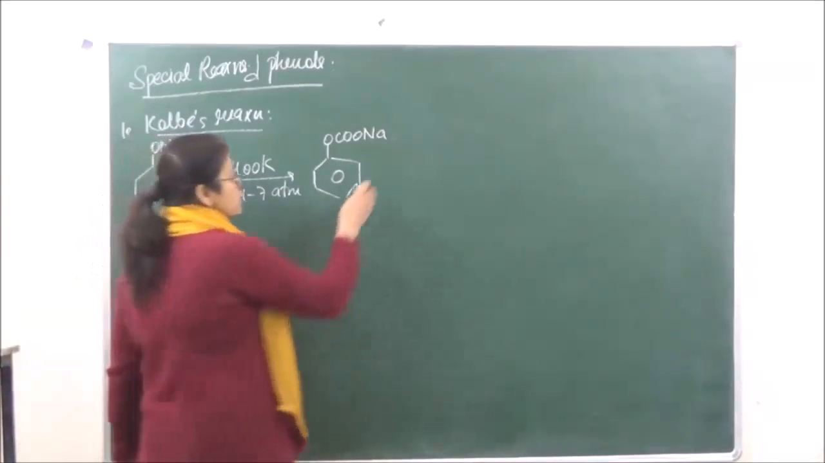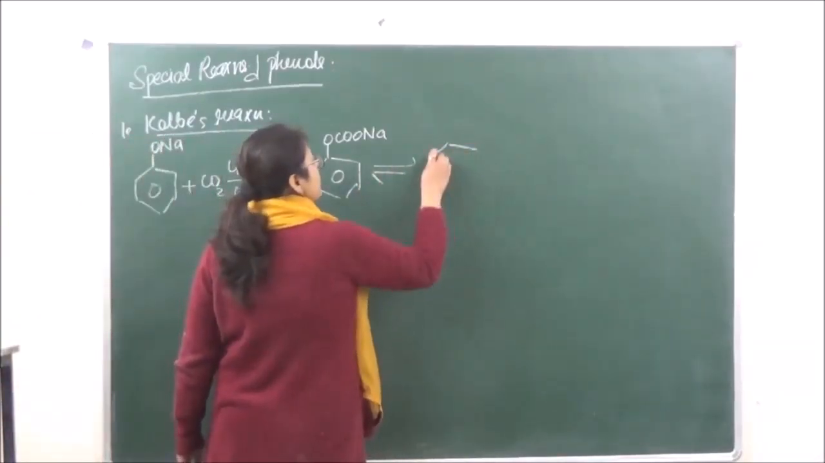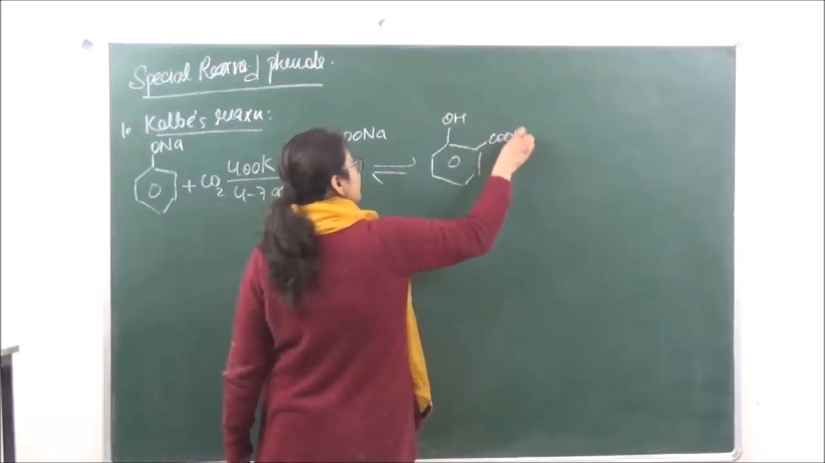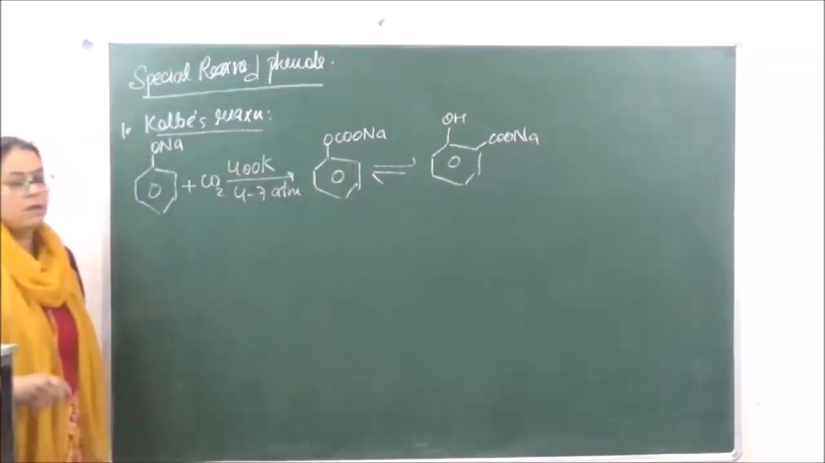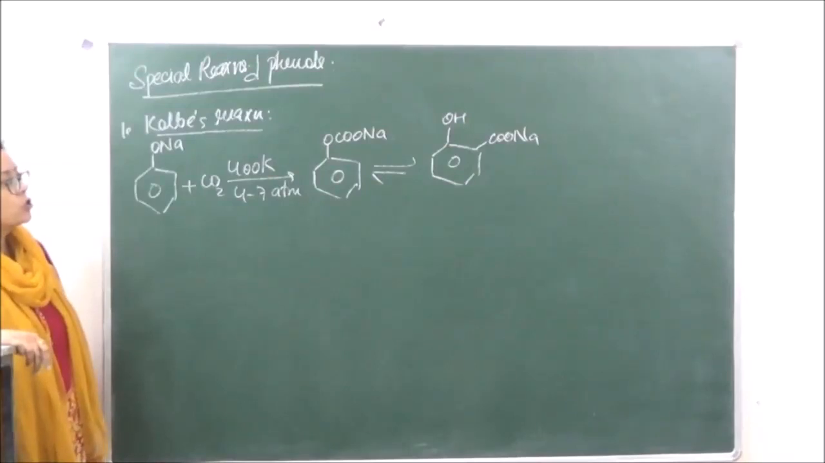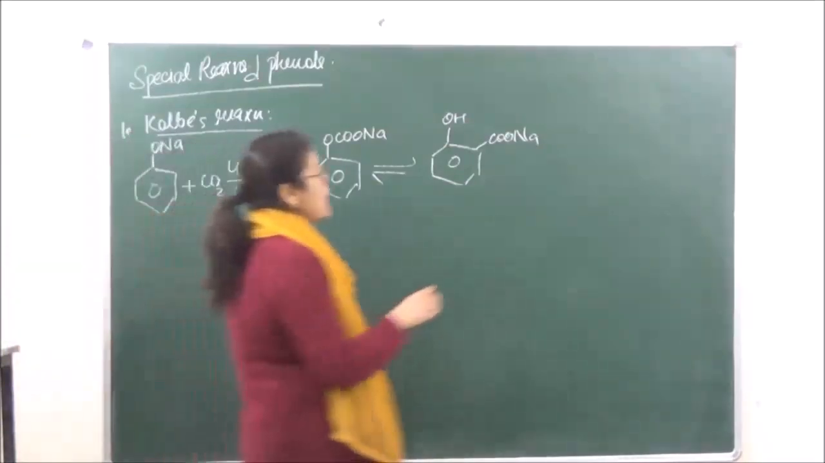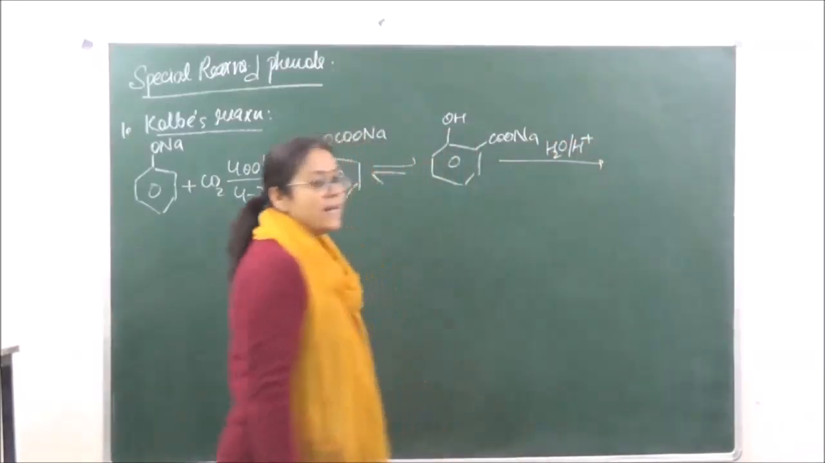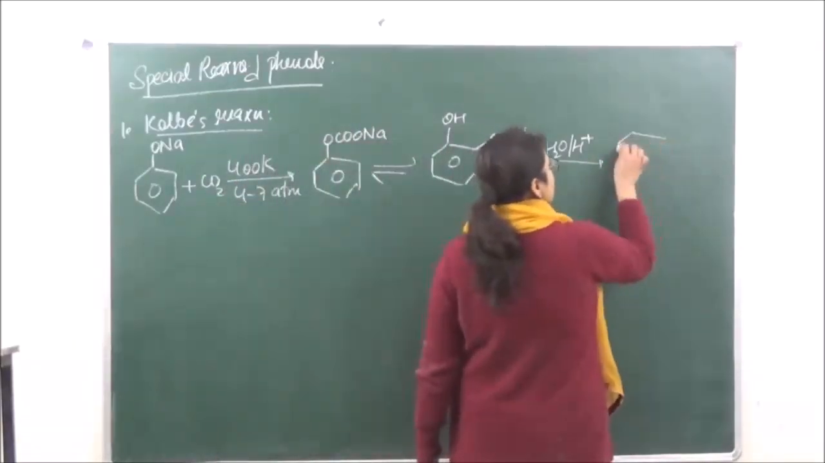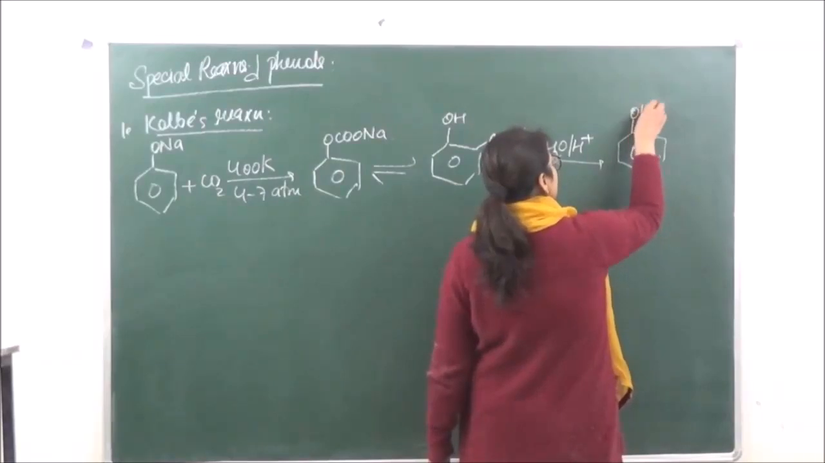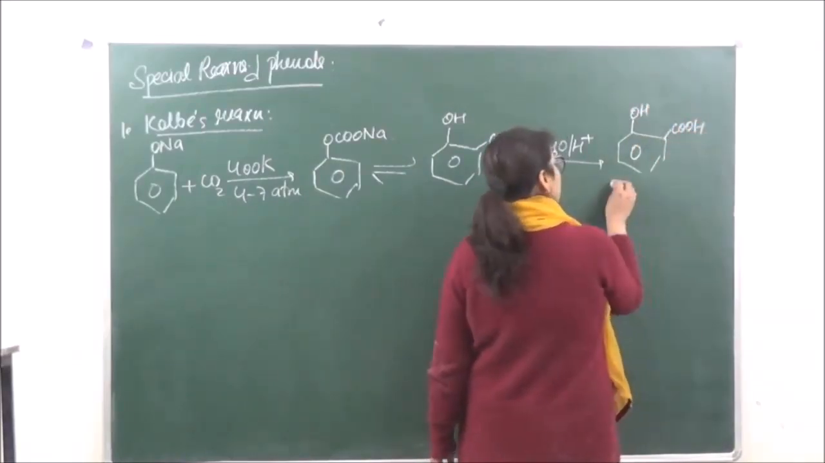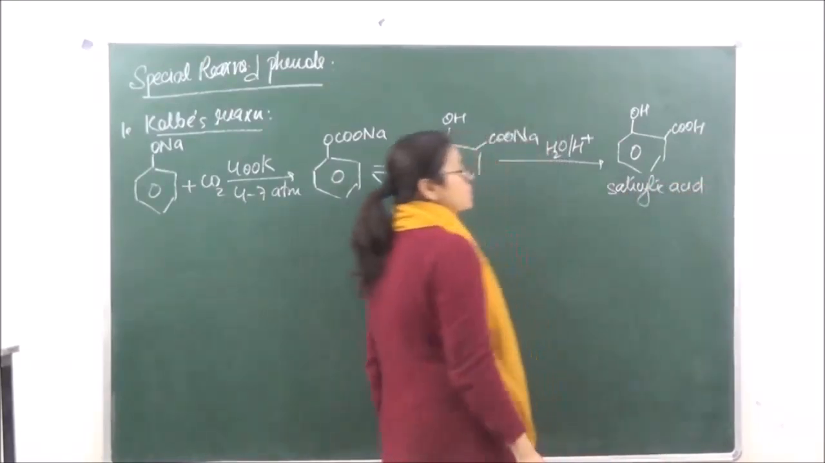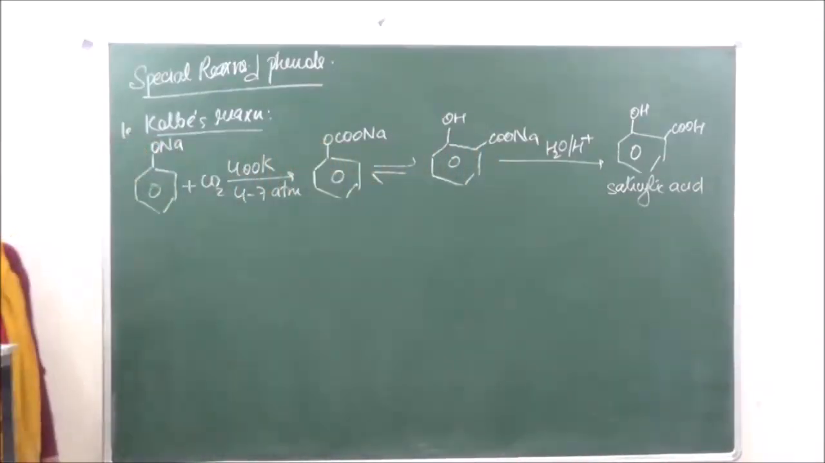Then there is a rearrangement which is going to take place over here to give us sodium salicylate. Rearrangement will take place to give us sodium salicylate, which can be hydrolyzed to give us salicylic acid. It is going to give us salicylic acid, right?